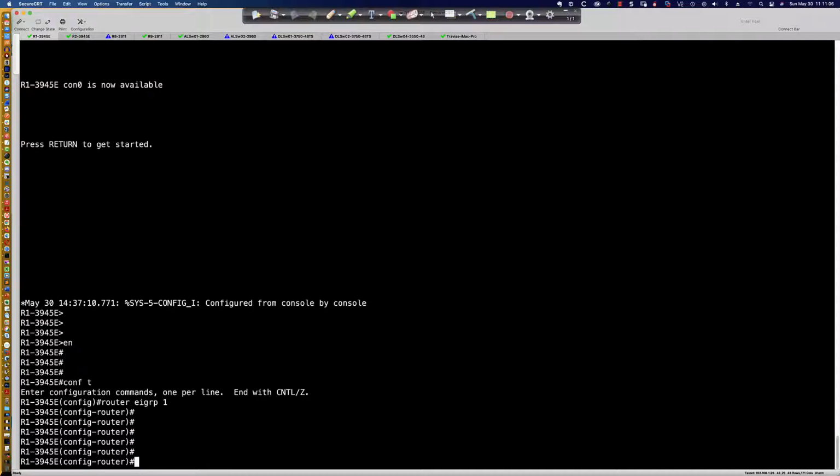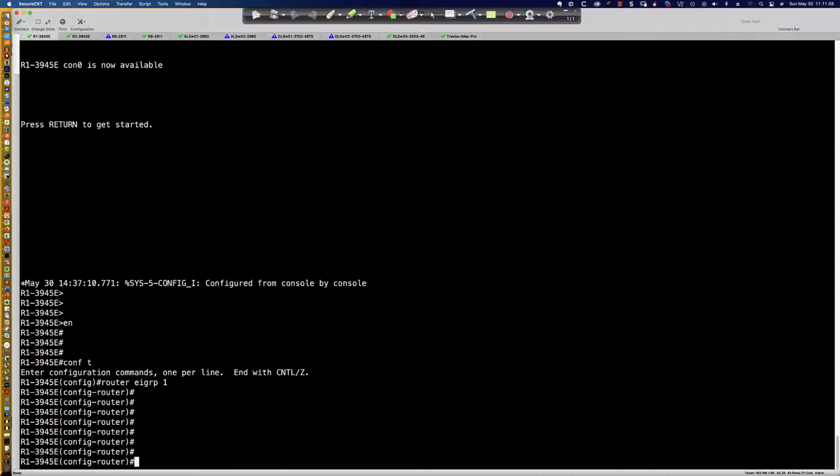So I'm going to show you some multiple ways that you can do this. And if you're looking to move on to the lab exam, and again, this is a Cisco best practice, you want to be specific. Specificity is better than ambiguity, right? Especially in router configurations. And so what do I mean by that?